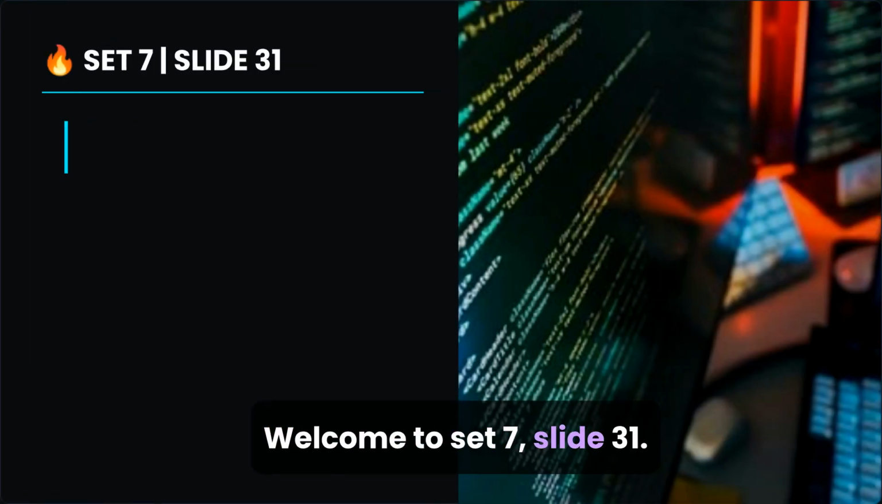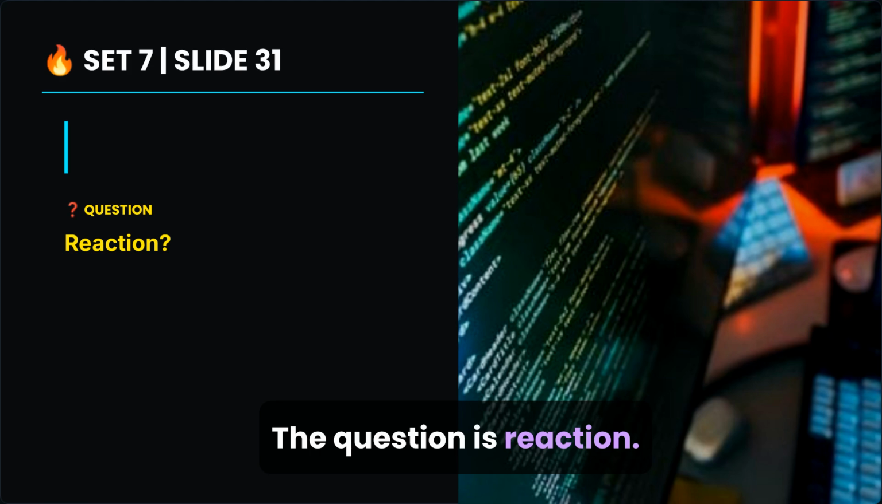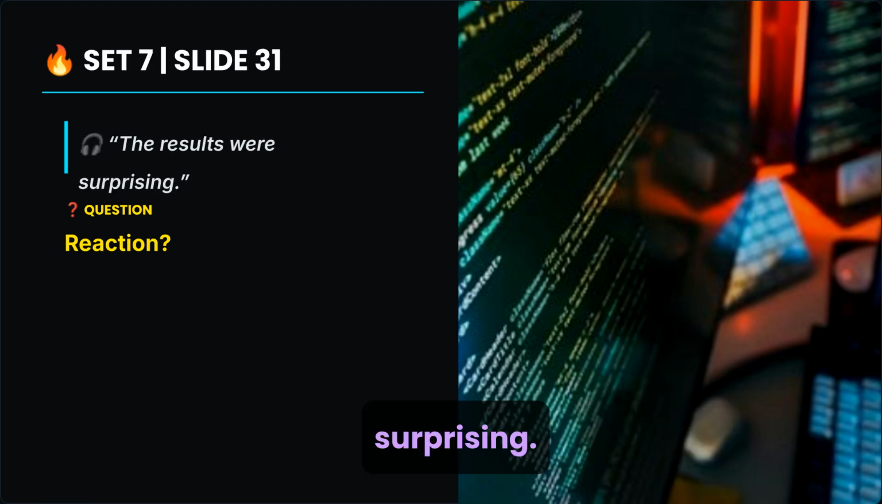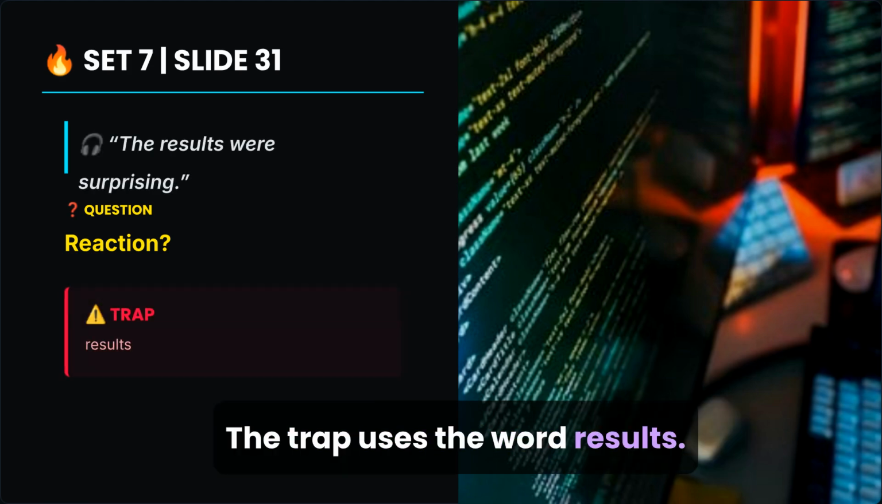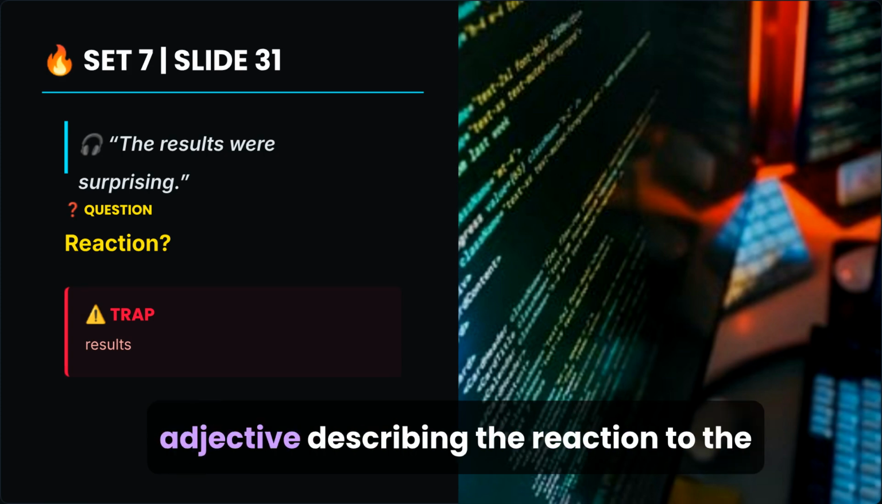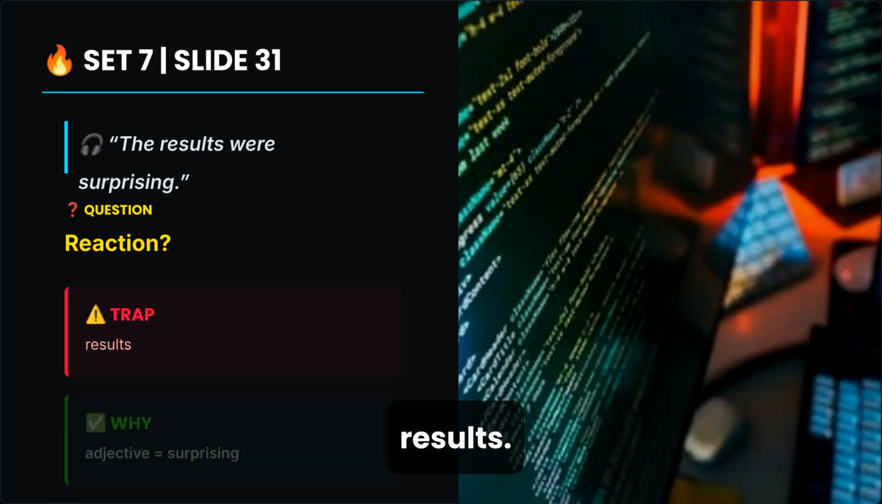Welcome to set 7, slide 31. The question is reaction? The audio track says, the results were surprising. The trap uses the word results. The correct answer focuses on the adjective describing the reaction to the results, surprising.